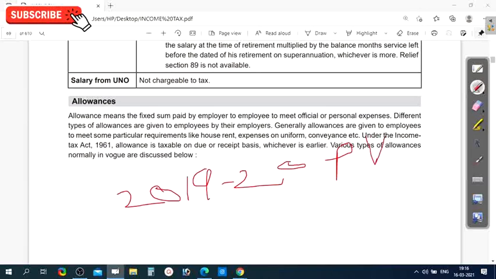You have received one allowance which belongs to the previous year in the assessment year 2020-21.